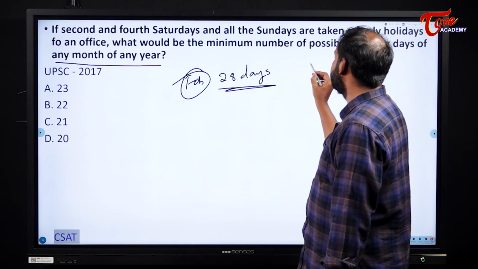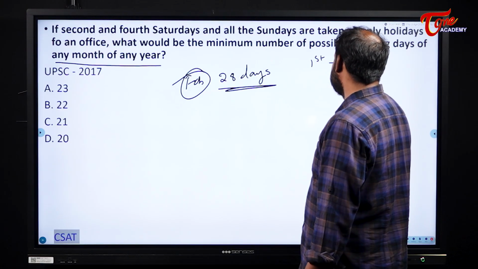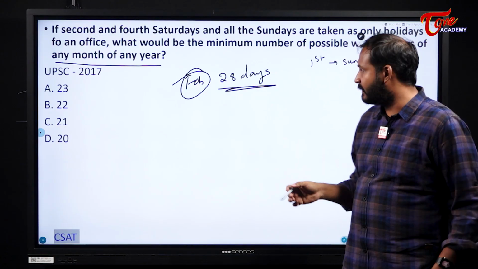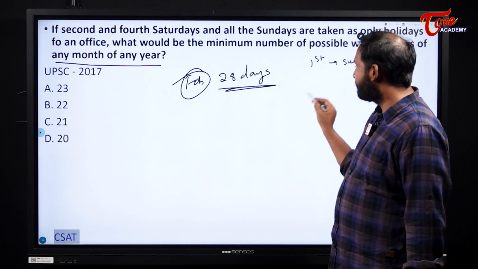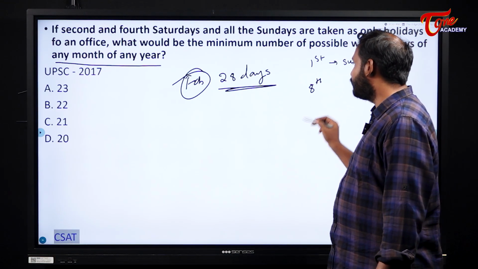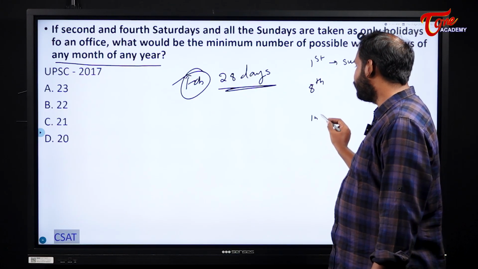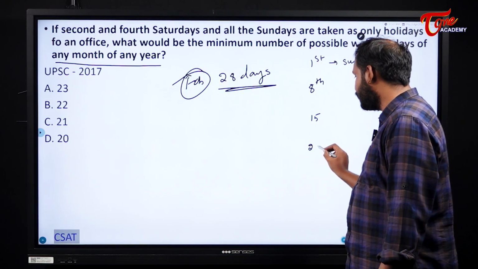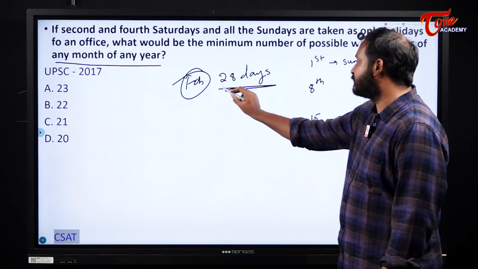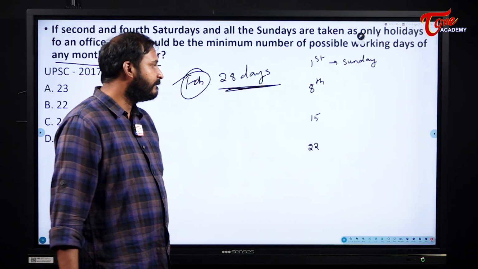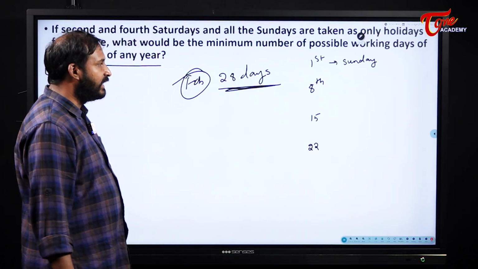For example, if I assume that my first starts with Sunday, what will happen? When will I have my next Sunday? On 8th. The next Sunday? On 15th. The next Sunday? On 22nd. When can I have 29? But the days which I have taken is only 28. So up to here it is possible for me. Okay, first Sunday, 8th Sunday, 15th Sunday.